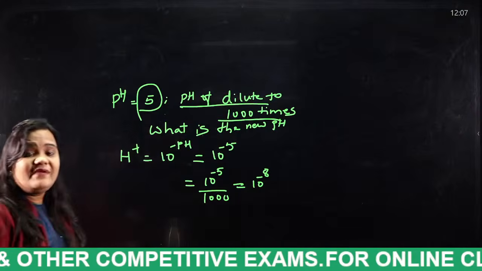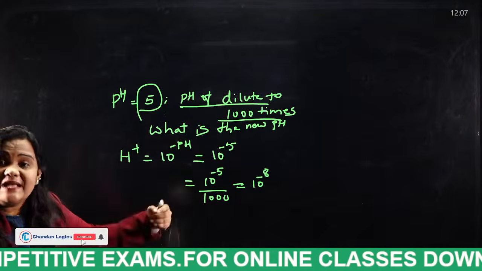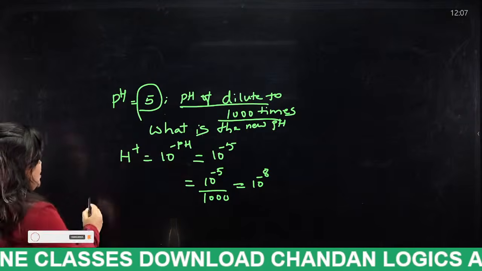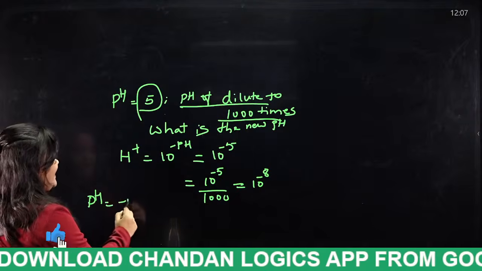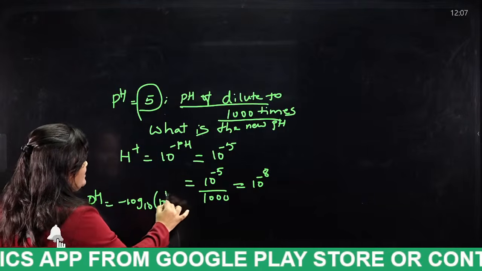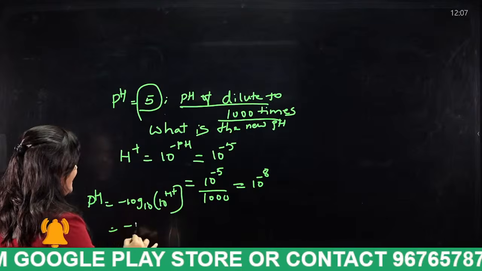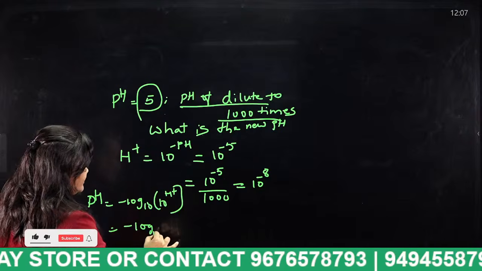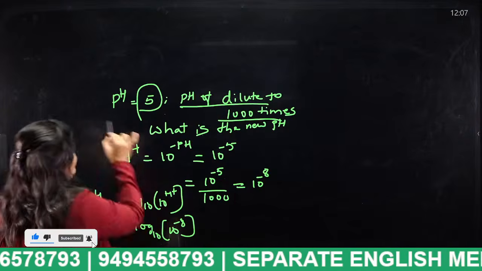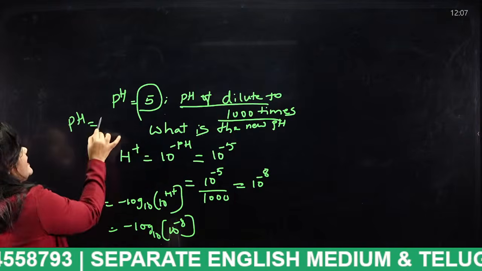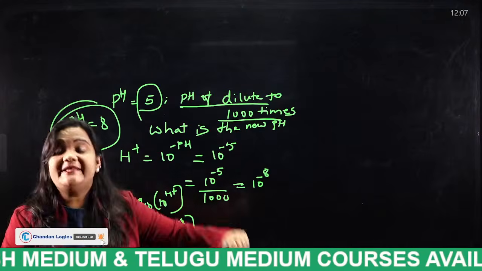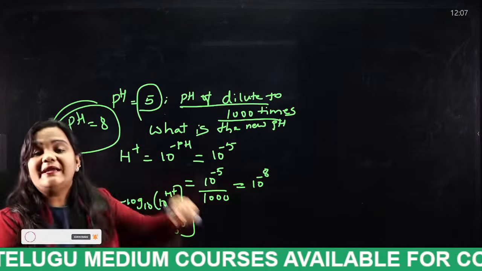Finally, we have a formula to find the pH of the diluted solution. The pH of the diluted solution will be minus log of H plus. What will you get, students? H plus means 10 power minus 8. And finally, what is the new pH? 8. If the pH value is 8, it is a base. Okay, it is a base.